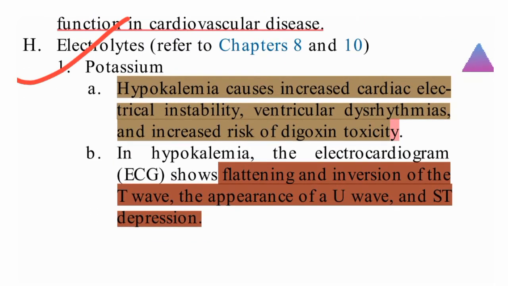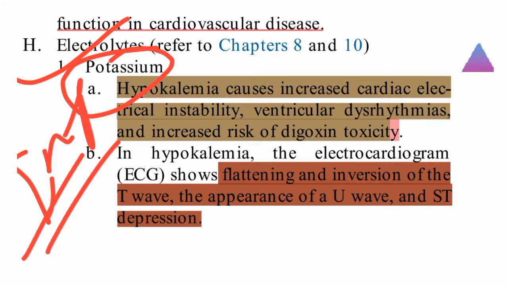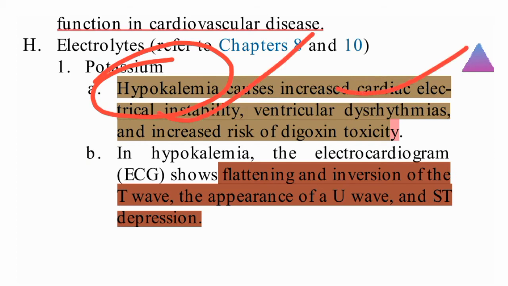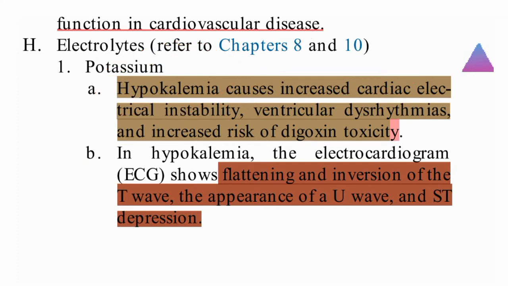Now electrolytes. What are the main electrolytes? Potassium is a very important electrolyte. If potassium is high, that means something is a problem. If low, then also something is a problem. When it is hypokalemia, what will it cause? Hypokalemia causes increased cardiac electrical instability, ventricular dysarrhythmias and increased risk of digoxin toxicity.